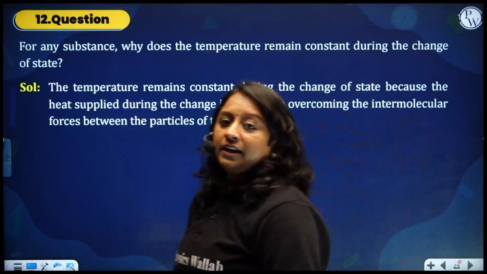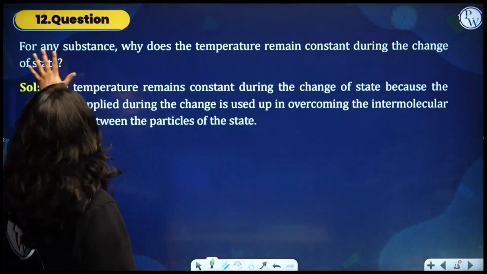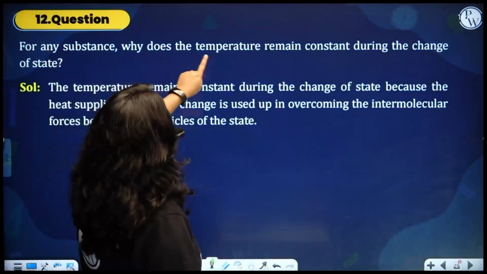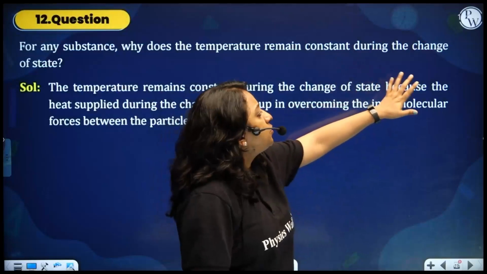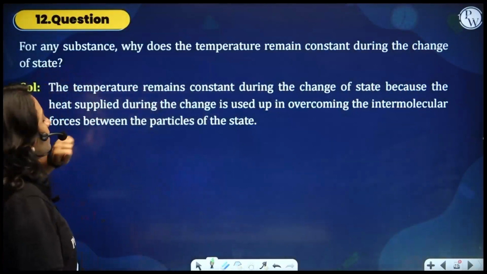Out of 20, we are in the 12th question now. For any substance, why does the temperature remain constant during the change of state?